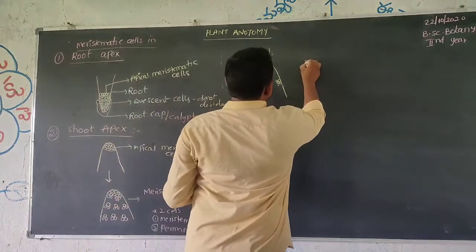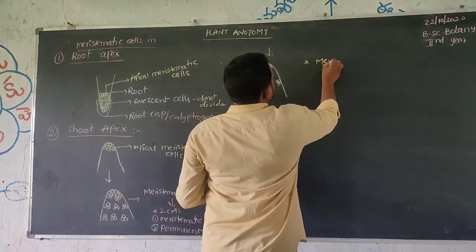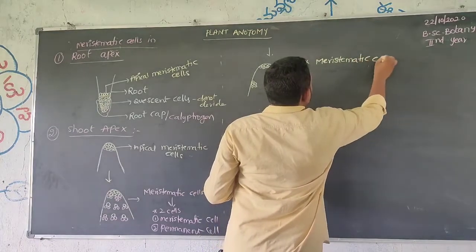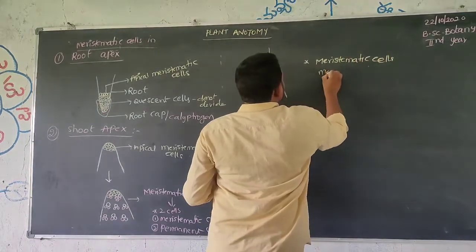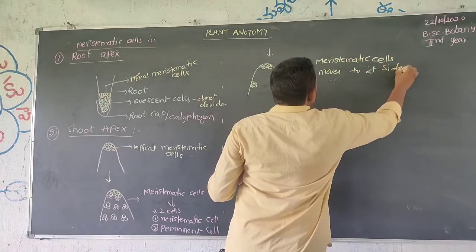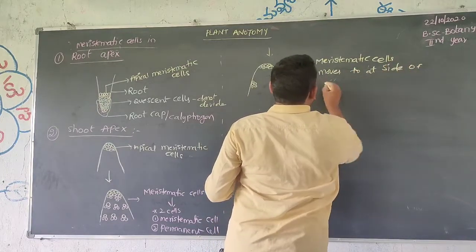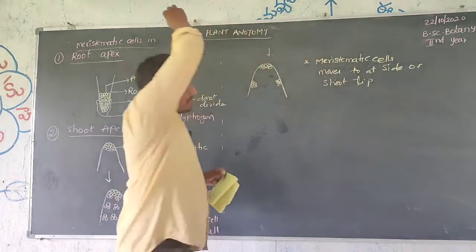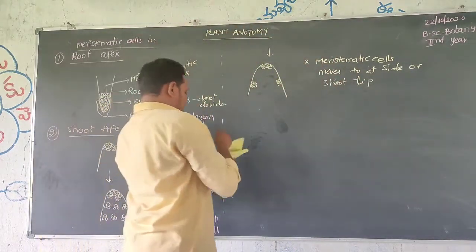So in this case, meristematic cells move to the sides. This is the apical meristem.